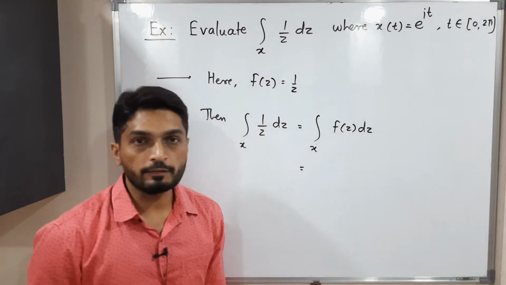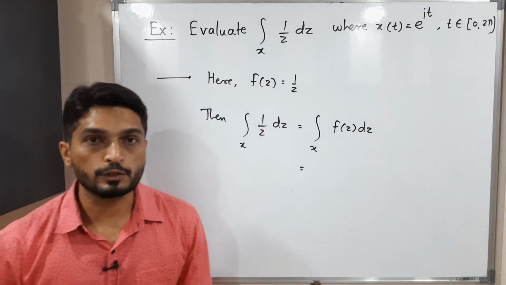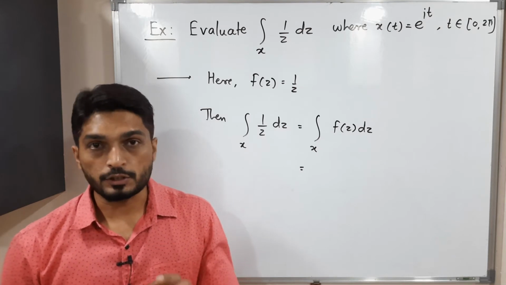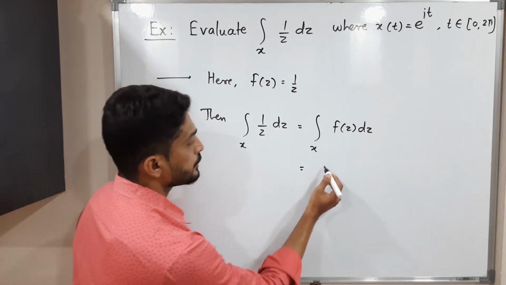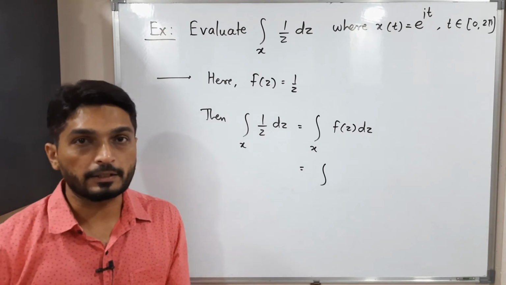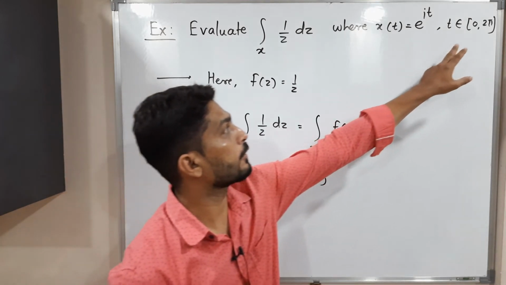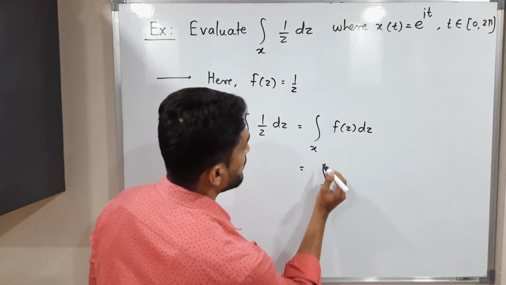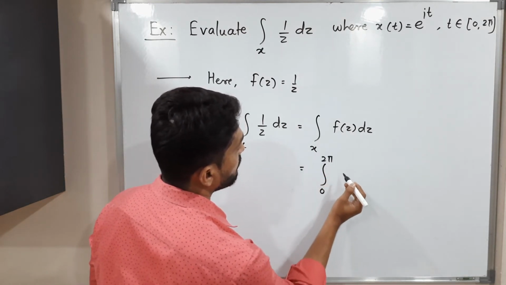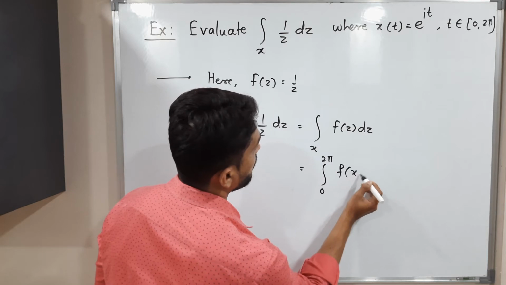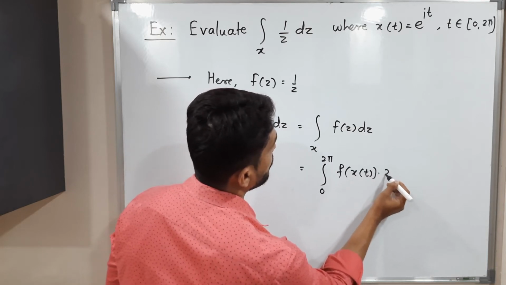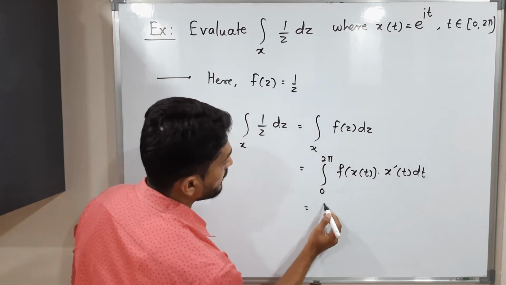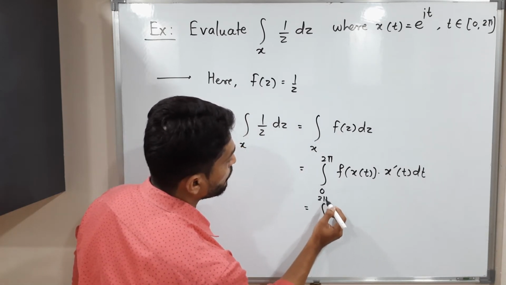Let us follow the definition. We have already seen what is the definition of integration f of z dz over x. Integration a to b, that means limit. Okay, so x is defined on this closed interval 0 to 2 pi, so limit of that integration will be 0 to 2 pi. So that definition says f of x of t into x dash of t dt. So let us continue, integration 0 to 2 pi, right?